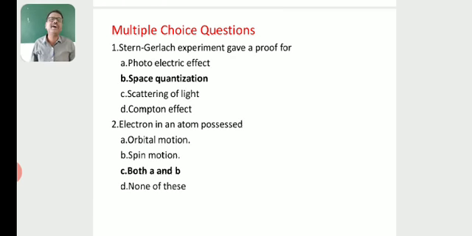Next: the electron in an atom possesses orbital motion, spin motion, both A and B, or none of these? The electrons present in an atom possess both orbital motion as well as spin motion, so C is the correct answer.